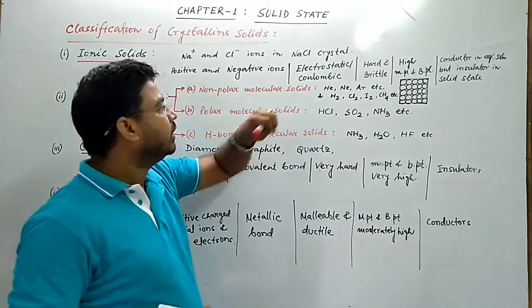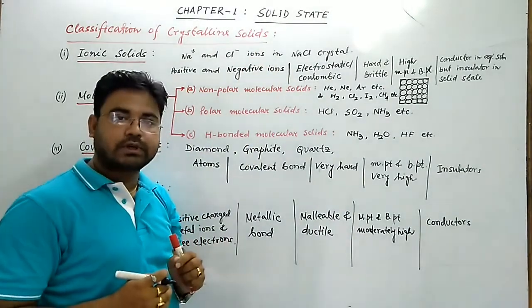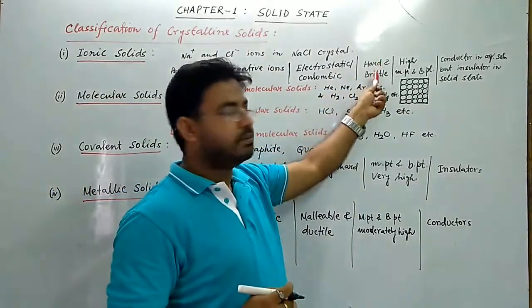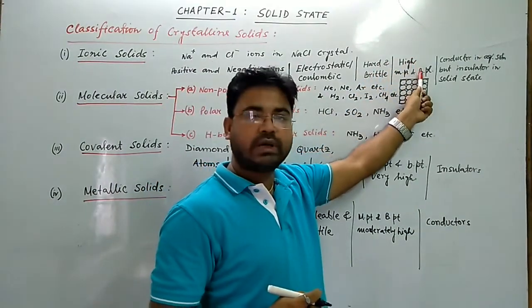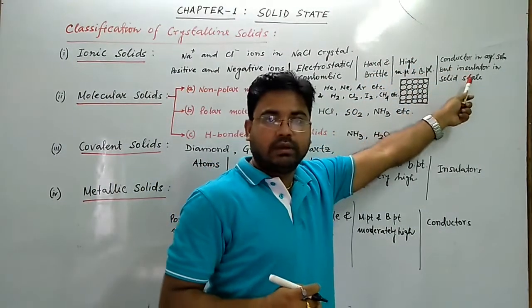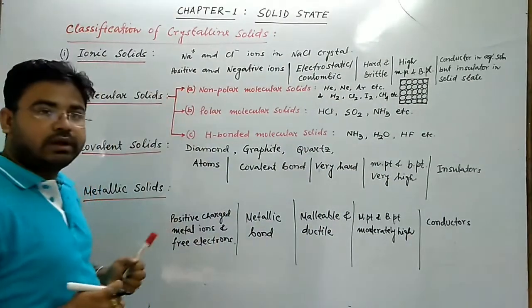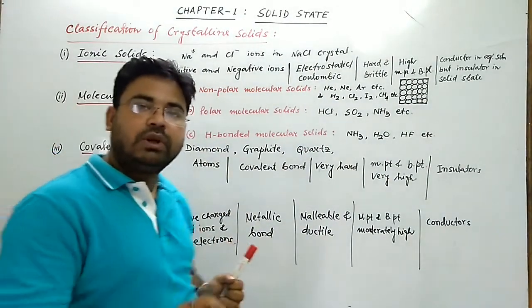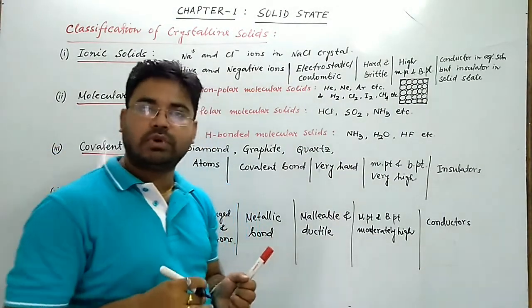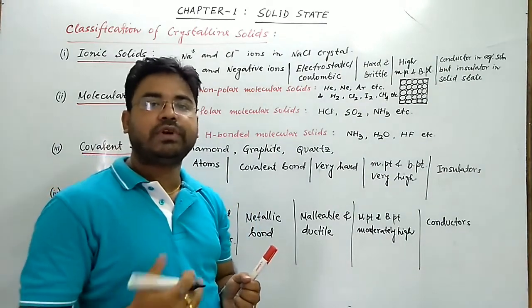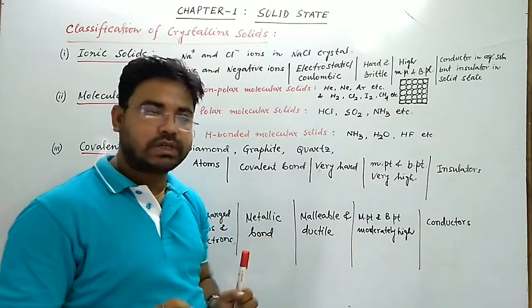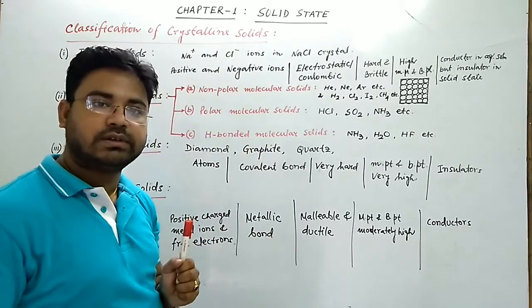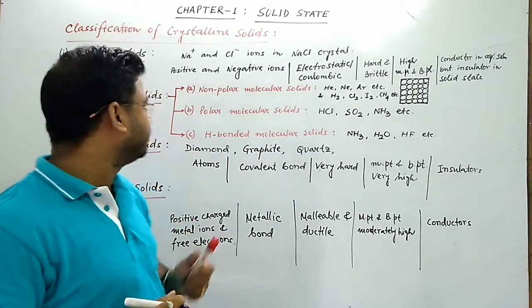So they are hard and brittle, with high melting and boiling points. Ionic solids can conduct electricity only in aqueous solution or in the molten state because ions are free to move. But in solid state, they cannot conduct electricity because ions are not free.